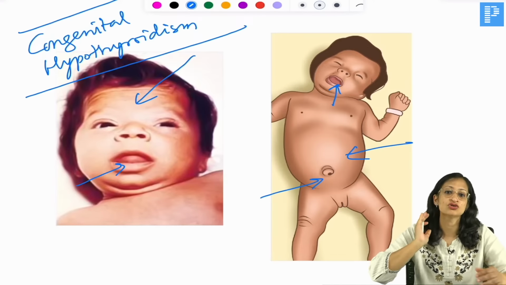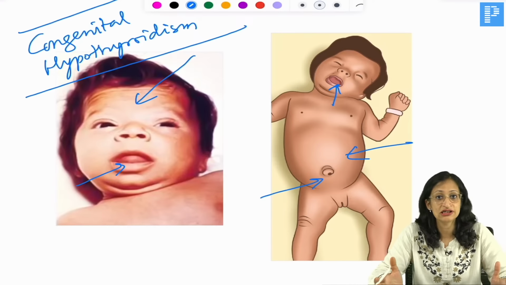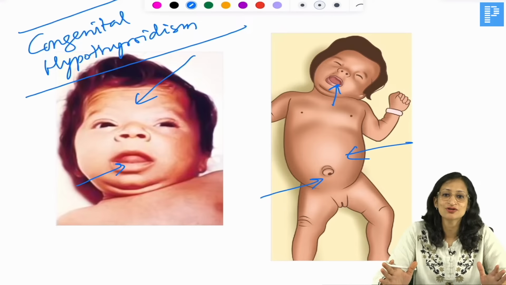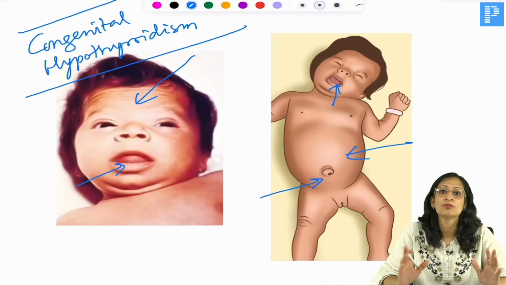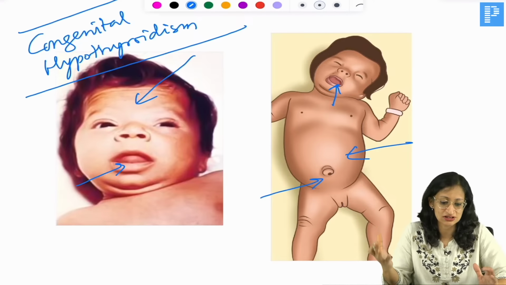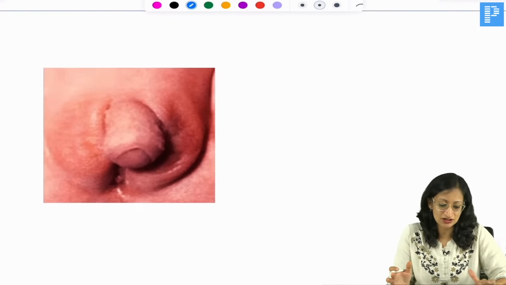Right, so you can either do an umbilical cord blood sample or a heel prick sample beyond 48 hours of life. So congenital hypothyroidism, the most common cause is thyroid dysgenesis, but if the child has goiter, the most common cause would be thyroid dyshormonogenesis. Okay, so this is congenital hypothyroidism.